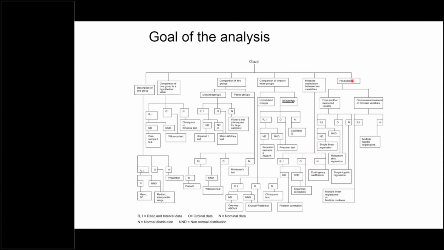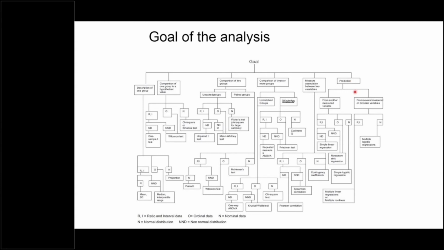Now, many times we have to do regression. Based on various factors, we predict something, right? So when we predict, we have a dependent variable and independent variables. The dependent variable is the variable which we are going to predict, and independent variables are the variables from which we are going to predict. There may be only one predictor variable on the basis of which we predict the dependent variable, or there may be many variables.